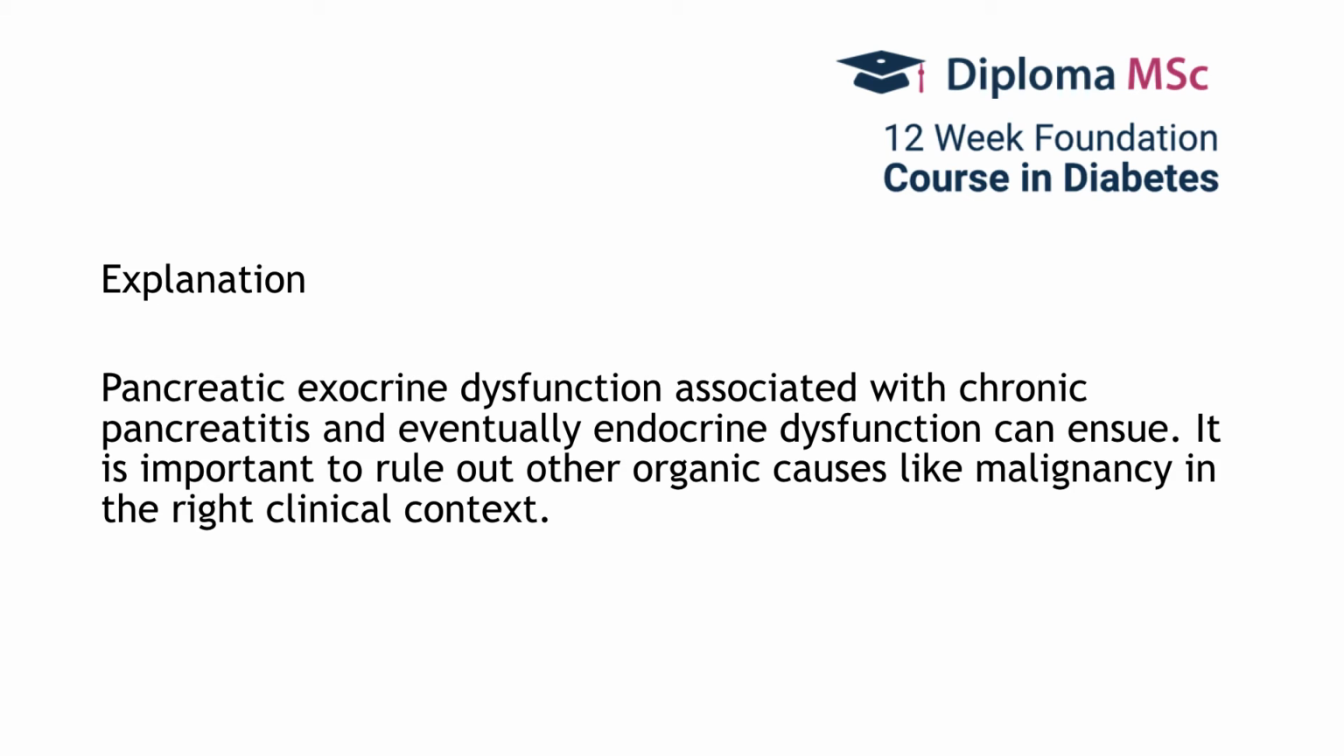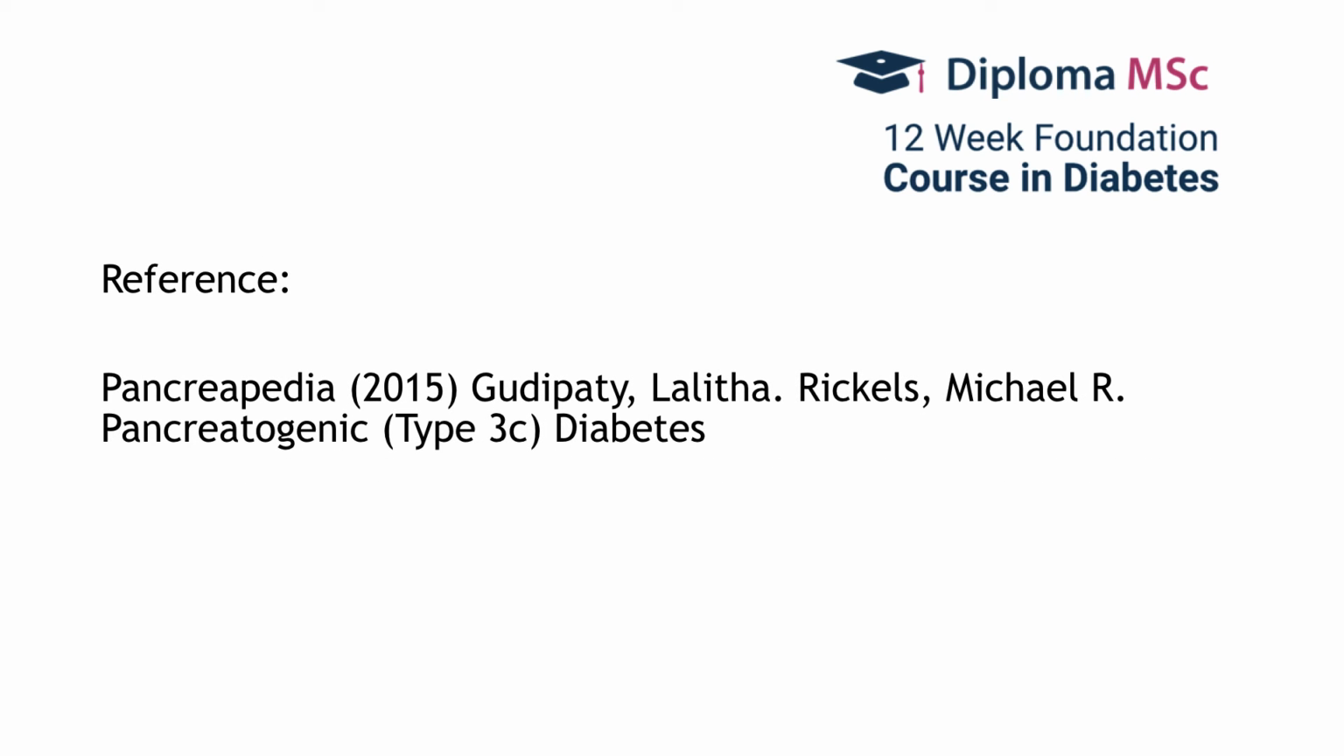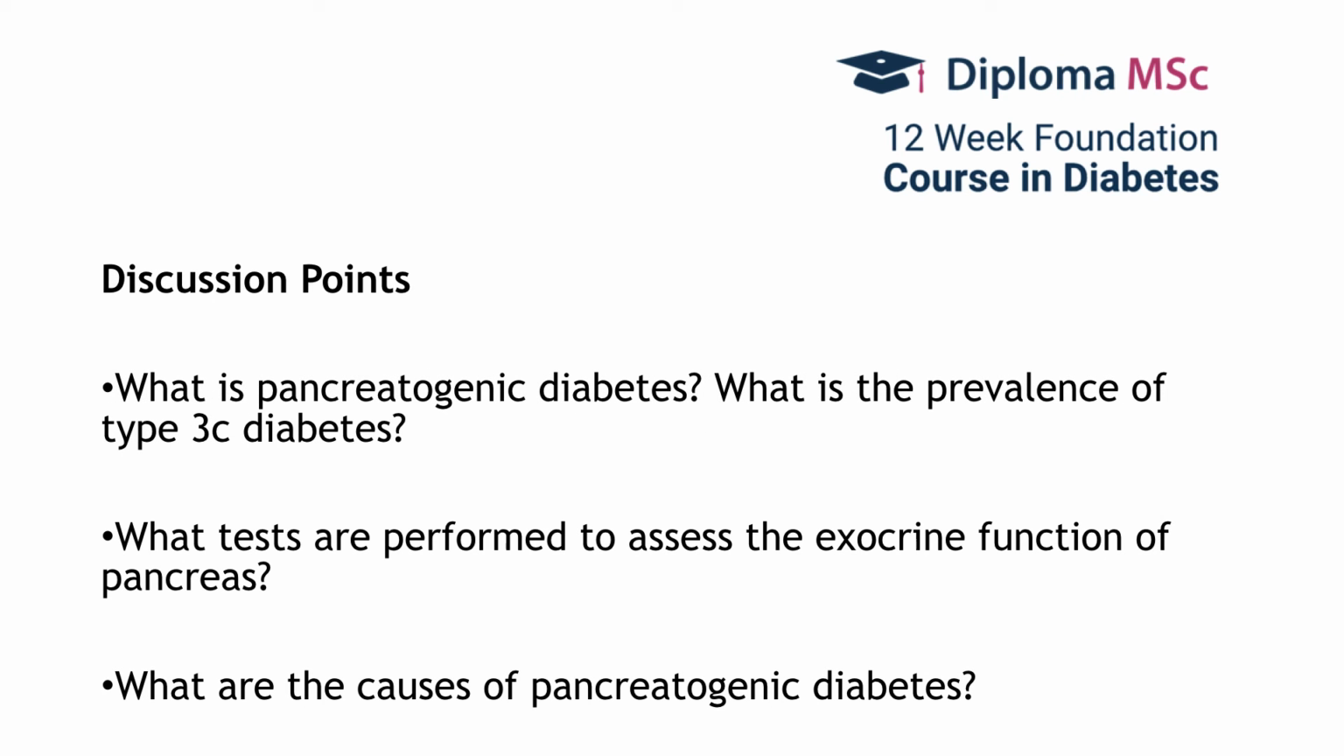Pancreatic exocrine dysfunction is associated with chronic pancreatitis, and eventually endocrine dysfunction can ensue. It is important to rule out other organic causes like malignancy in the right clinical context. We have some reference for you for further reading and to discuss further things like what is pancreatogenic diabetes, what is type 3C diabetes, what is its prevalence, what tests are performed and how do you evaluate such a scenario, and what are the different causes for pancreatogenic diabetes.